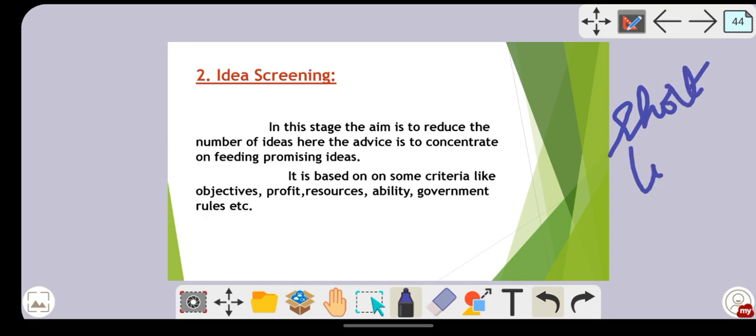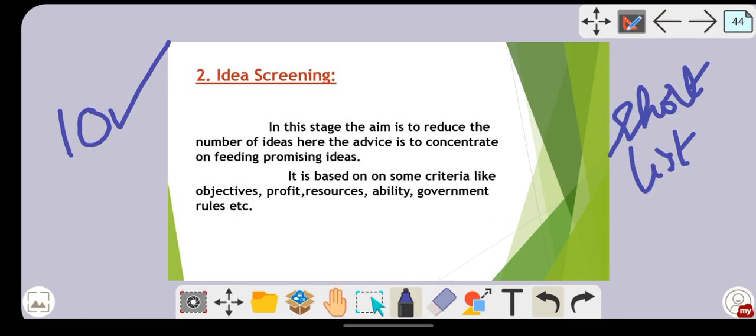Okay, shortlisting the ideas. Now in the idea generation stage, how many ideas you had collected? You had collected 10 ideas. So in this stage, the aim is to reduce the number of ideas. Here the advice is to concentrate on promising ideas. Maybe 10 ideas are there. Now it is not that all the 10 ideas must be successful ideas. Maybe some ideas are very good but they cannot come into reality.